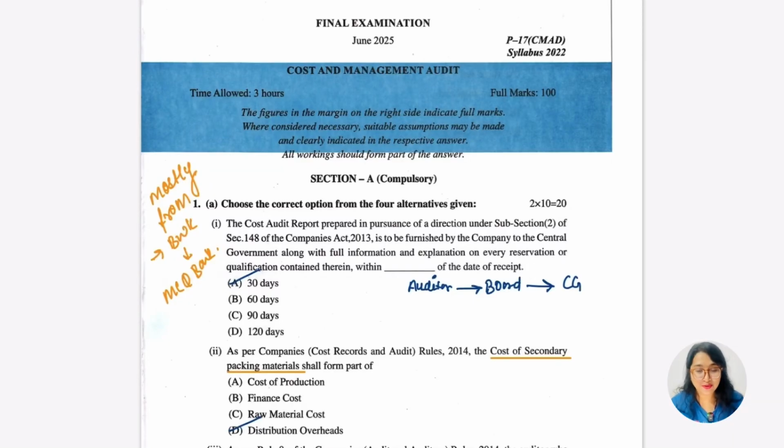My name is Soumya Santosh and today I am going to review the cost audit paper for the CMA final, June 2025 attempt. So stay tuned, because in this video I am going to give you some tips where you can avail exemption also in this subject. In between I am also going to give the tip, but still you have to stay tuned till the end. Okay, so let's get started.